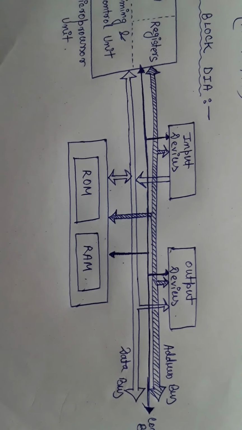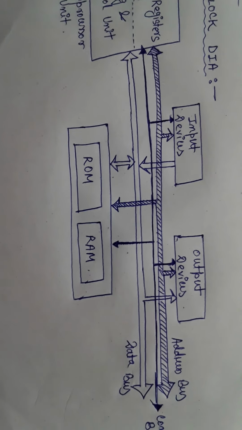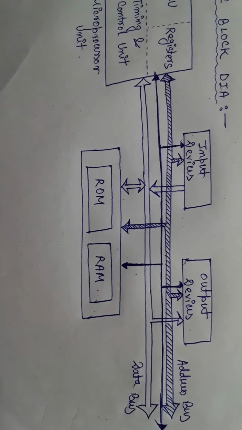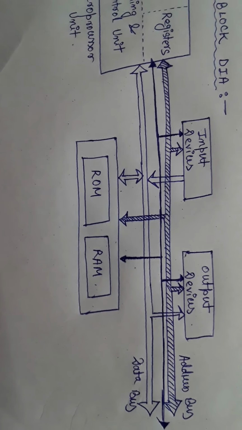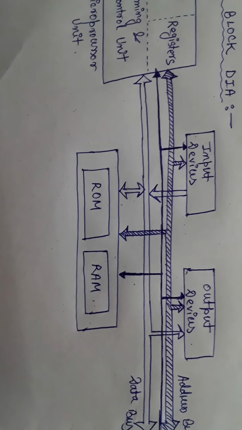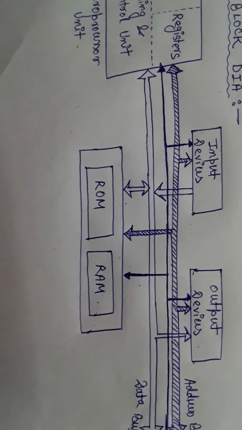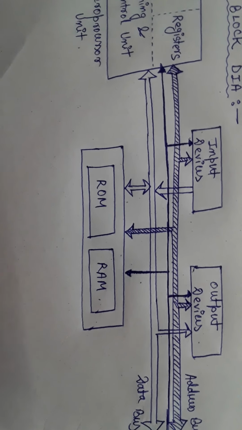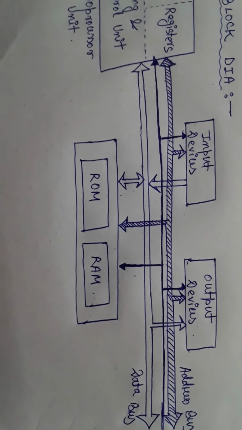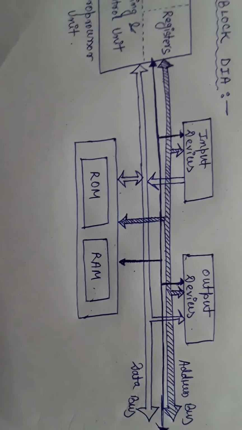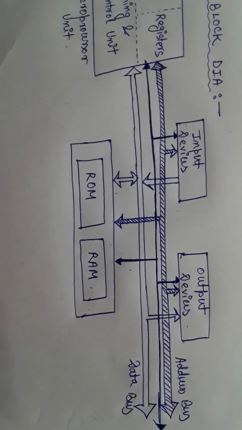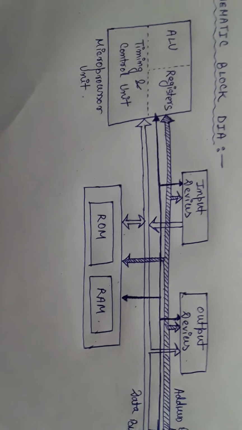The same thing happens if I want to send some data to the output device, or take some data from the input device or from the memory. From memory we can take the data or send the data. From an input device, the processor will always take the data, and to the output unit, the processor will always send the data. Data sent from the processor to other devices, the input output devices known as peripherals and the memory, is known as write, and when data is taken by the processor, that process is known as read.